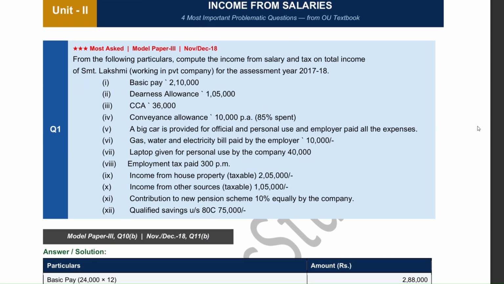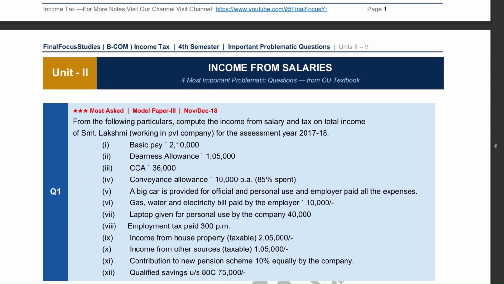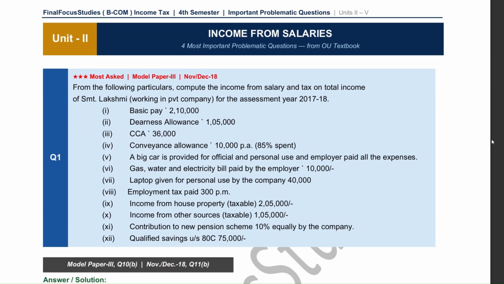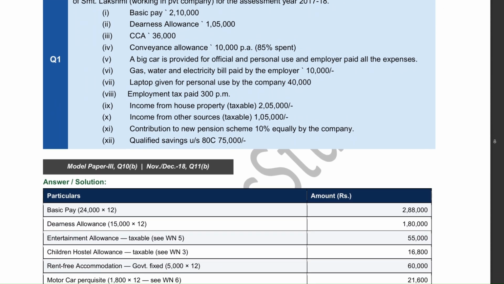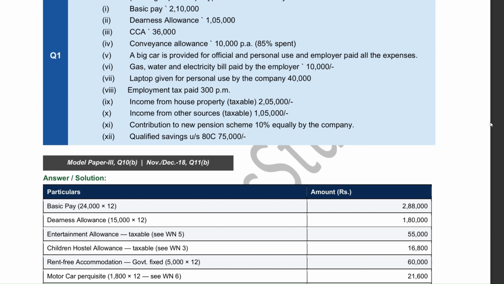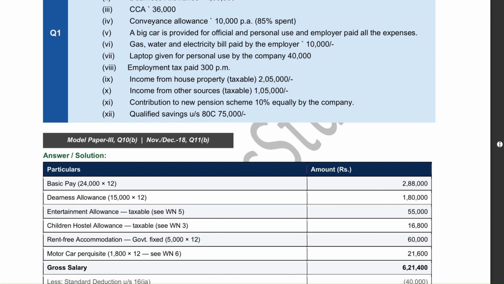Let's talk about Vallabhai Patel as an example, and think of salary questions like a fixed routine. No matter how the question looks in the exam, big or confusing, it's actually the same steps every time. First you look for the basic salary, and if it's monthly, just multiply by 12. That becomes your starting point. Then move to allowances, where you check each one calmly. If nothing special is mentioned, then it is fully taxable and added.